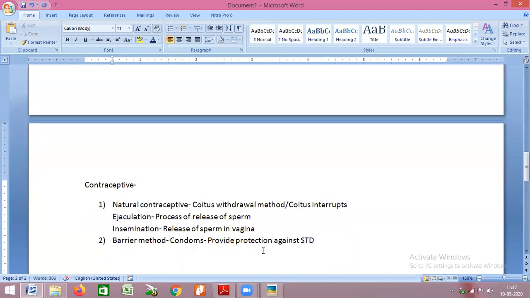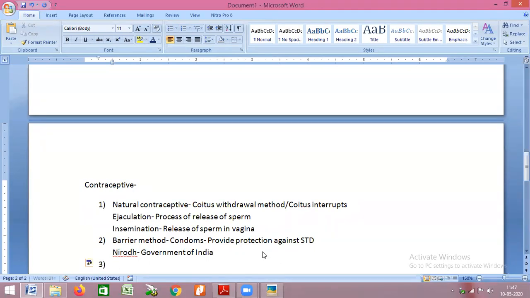So that is why condom use has increased in recent times all over the world. Apart from that, the most popular brand of condom is called Nirodh, which is released by the Government of India. This is important from your competitive exam point of view.